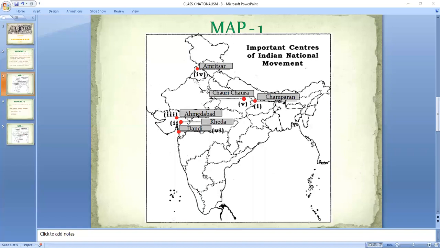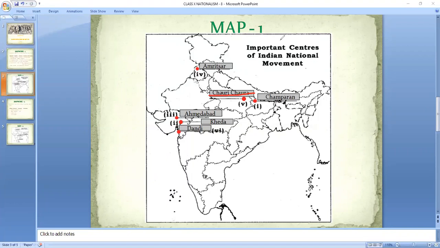Next one, we saw the Chauri Chaura incident happened, after which Gandhi ji called off the Non-Cooperation Movement. This is your Chauri Chaura. You all can see it is in Uttar Pradesh. And this is how it is to be marked. Look at it very, very carefully. It is also below Nepal, very close to Champaran. You can say towards the western side of Champaran. Remember it like this. I am underlining it again. You all can notice it. It is your Chauri Chaura. Okay, where what happened?